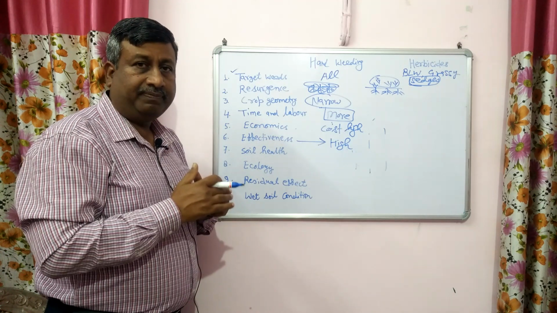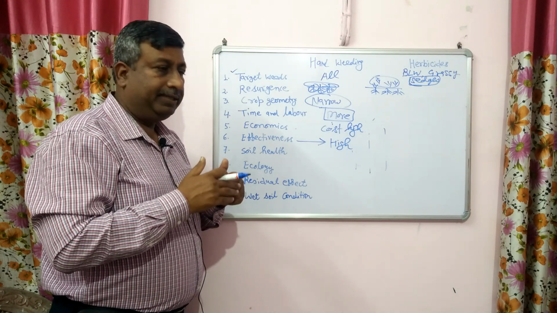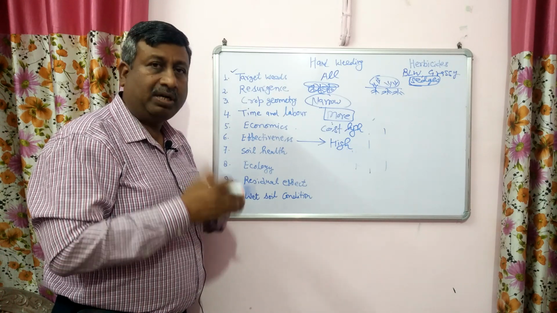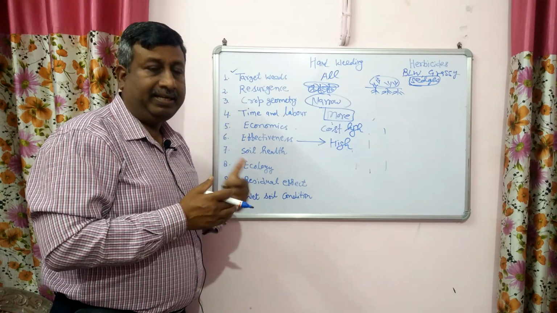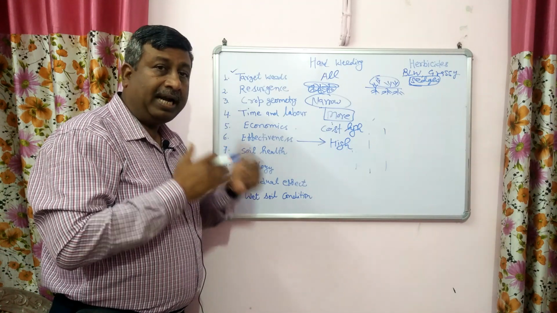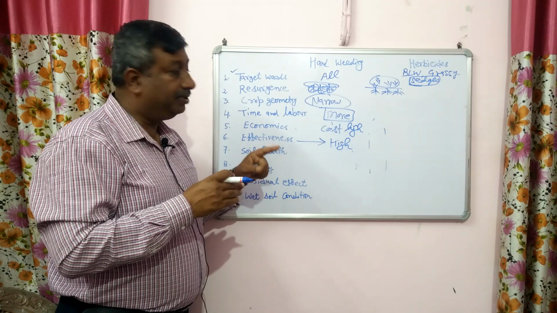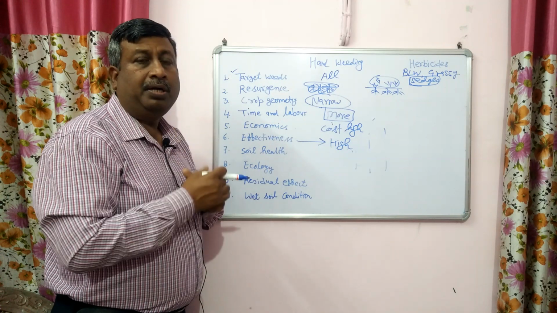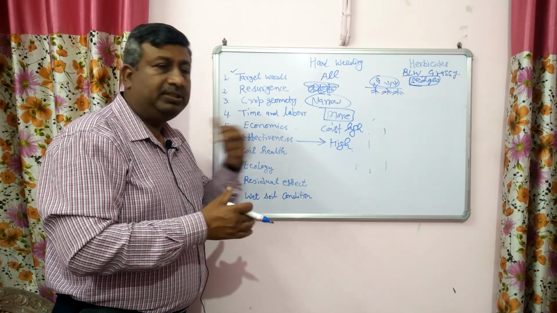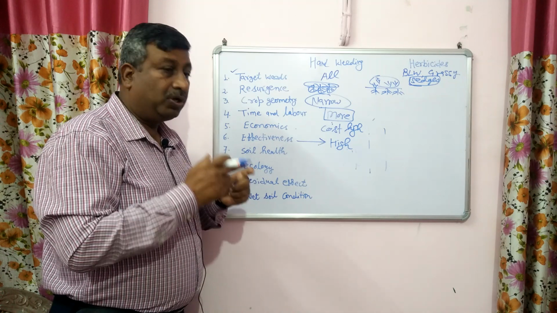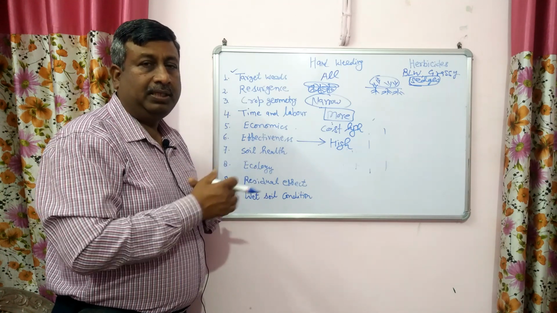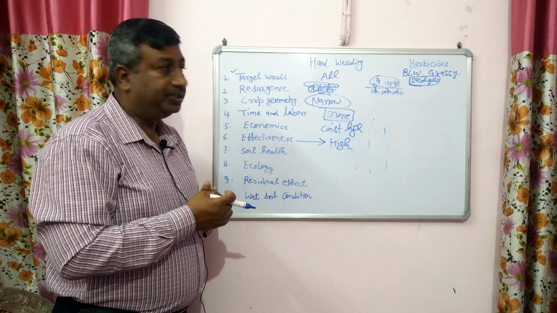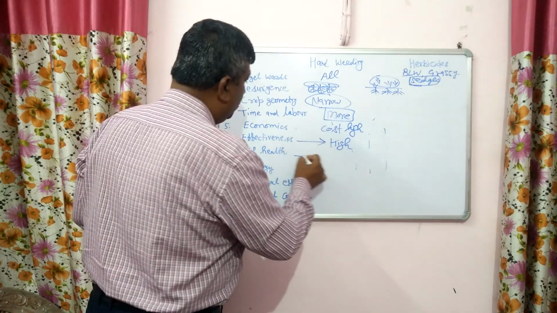Otherwise, herbicides are effective. They are effective in killing weeds, and weed flora can be controlled by herbicides. So as such, we cannot say that herbicides are not effective. Herbicides are effective in controlling weeds. But if we compare with hand weeding, then herbicides are not as effective as hand weeding, because in hand weeding we remove the underground part, root part, rhizome, nuts. So resurgence possibility is less. So if we talk about the regrowth, resurgence and another weed regrowth, then hand weeding is more effective as compared to herbicides. Then, impact on soil health.